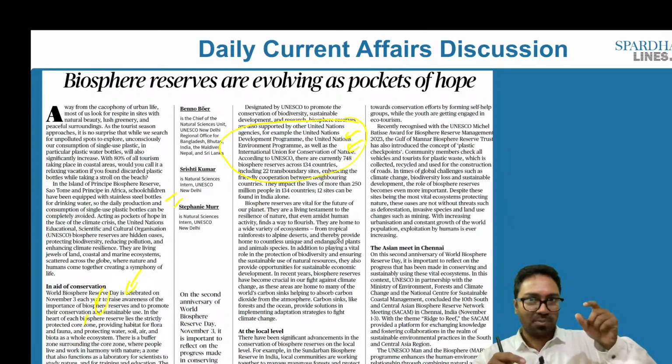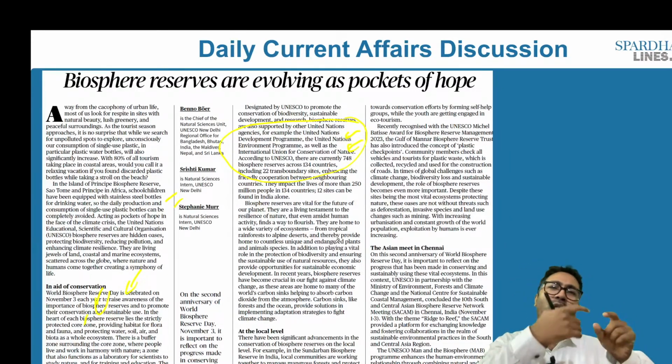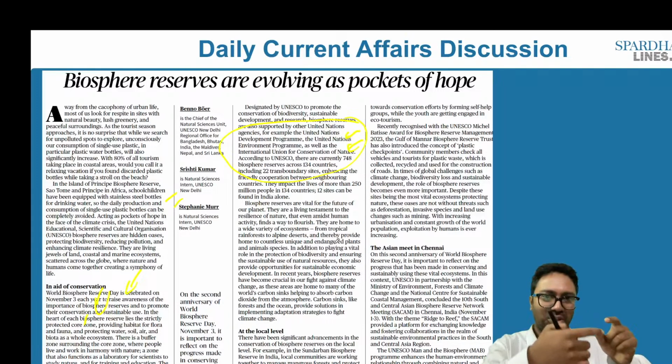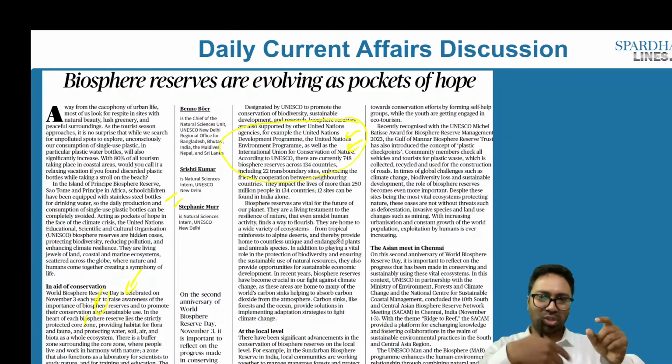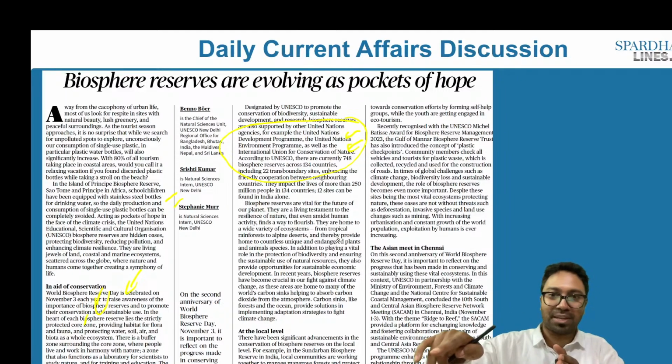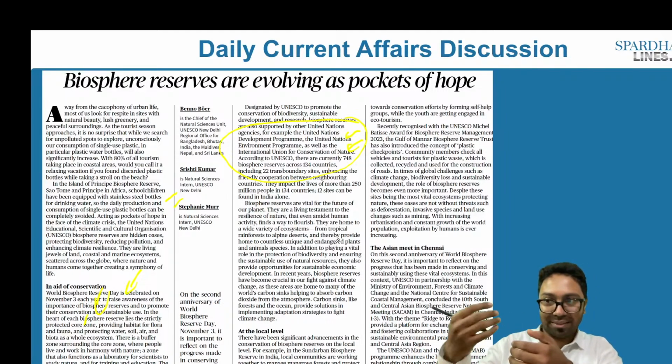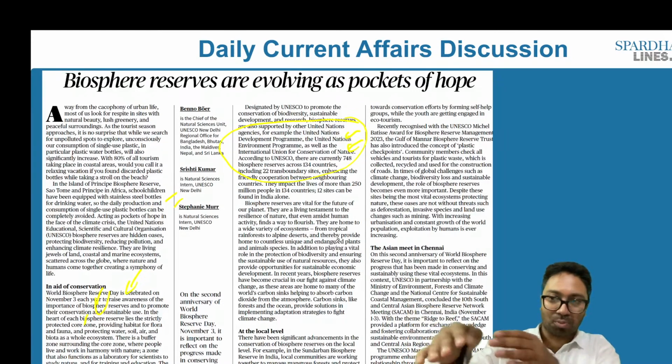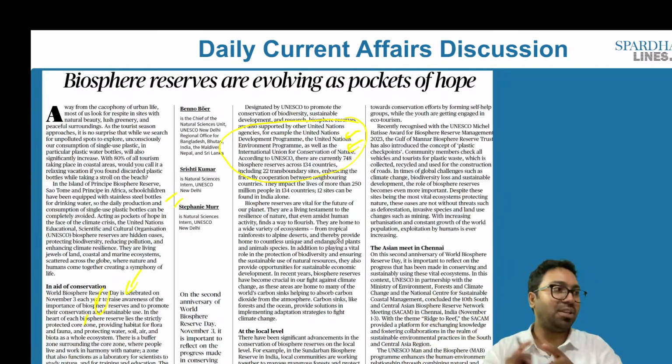So a biosphere reserve will have all types of forest, tropical rainforest, deciduous forest and so on, and we also allow the tribals to live in this area, where we are respecting tribal rights, and there is also protection of the other species.